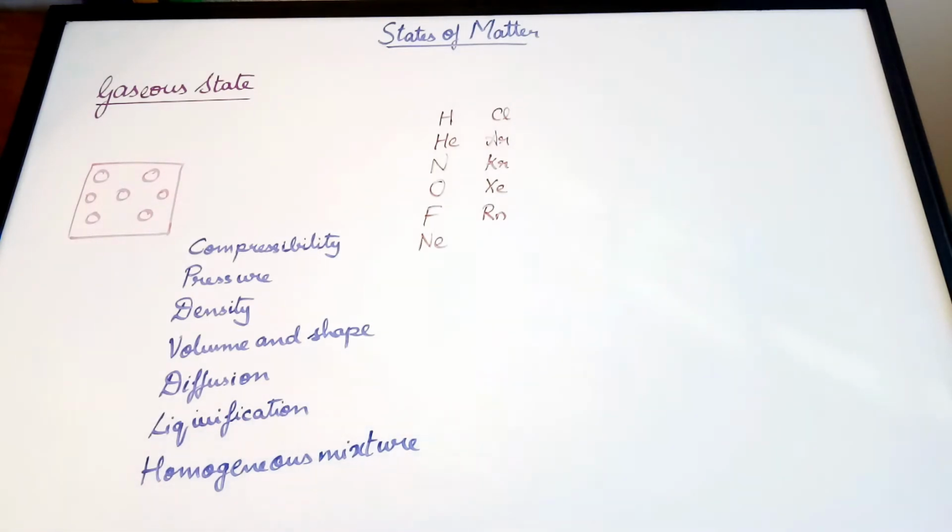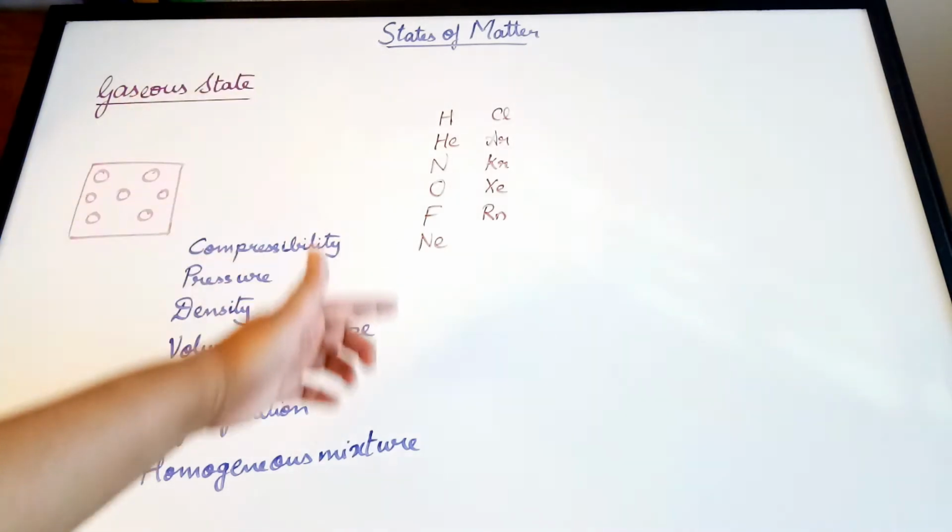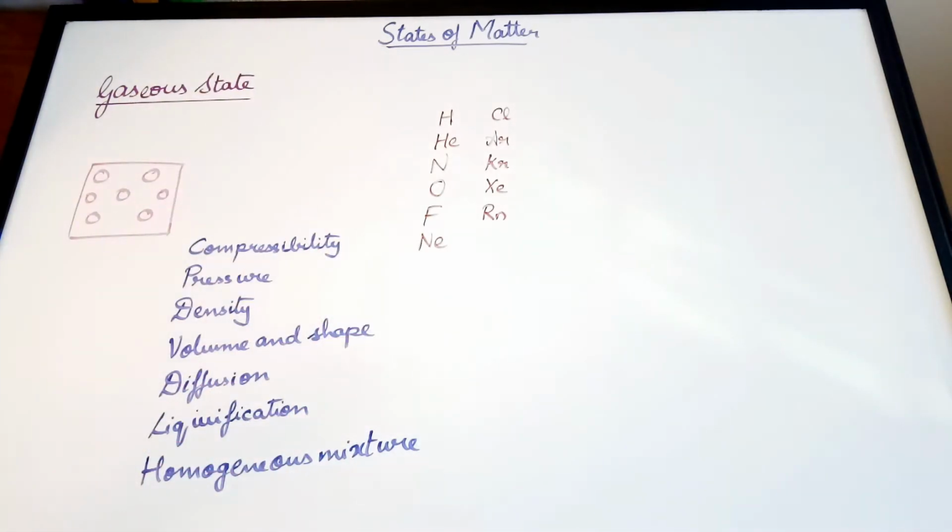And there are substances which exist as gas at normal temperature, and we're talking about elements at normal temperature and pressure, and these are 11 elements. So there are just 11 elements that exist as gases at room temperature and pressure. They're hydrogen, helium, nitrogen, oxygen, fluorine, neon, chlorine, argon, krypton, xenon, and radon. So the substances which are called gases are basically the ones which can exist in this state at room temperature and pressure. Now, obviously, we need to learn about the various characteristics of gases.